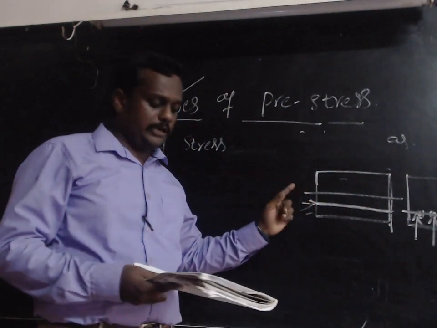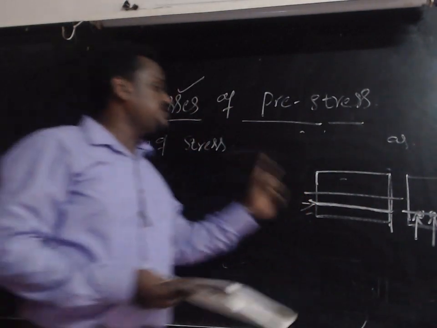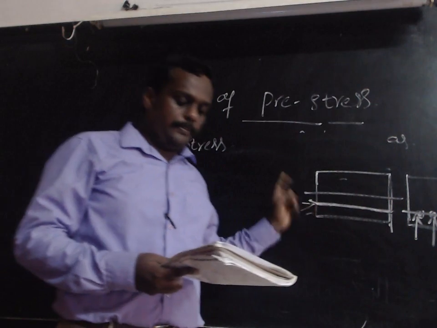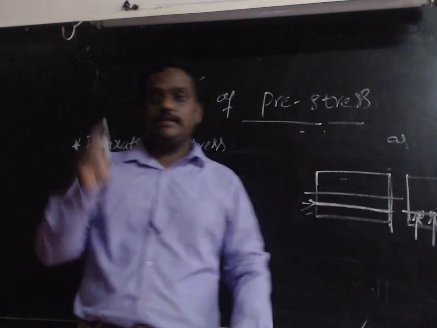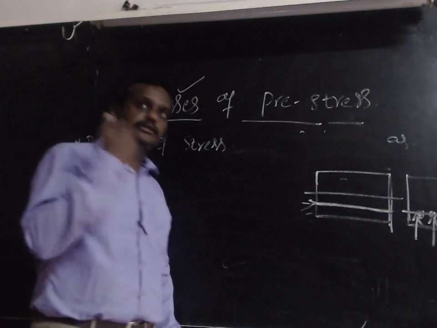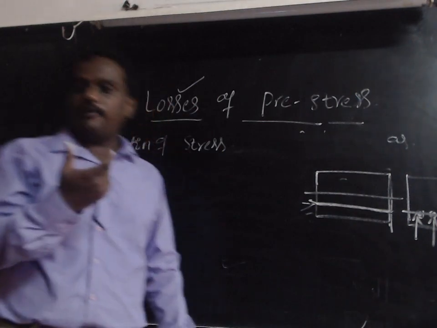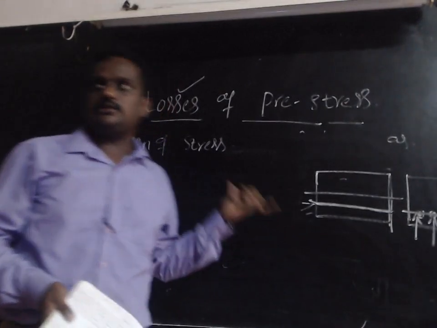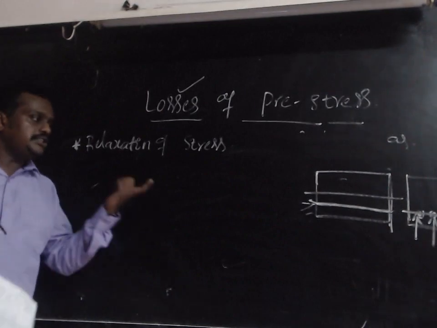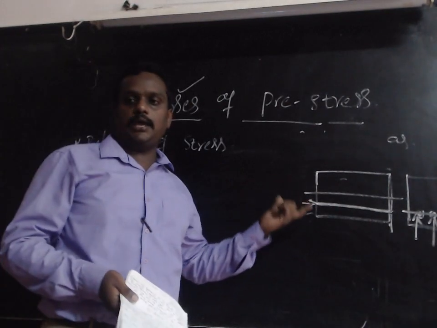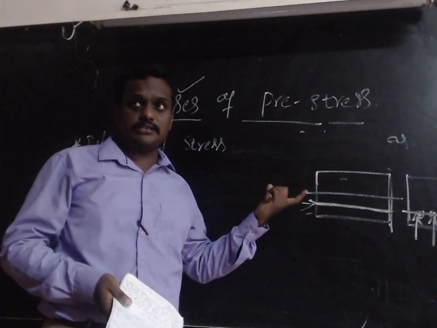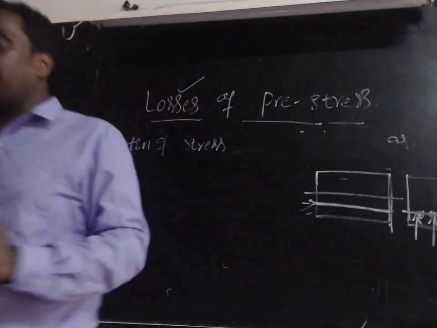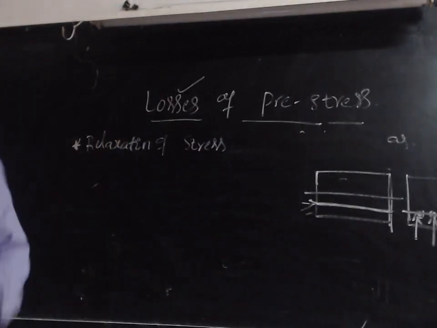So what is going to happen here? In the relaxation of stress in steel, the stress in the steel changes. Under a constant strain, the strain is the same, but still there will be a difference in the stress. That is the meaning of relaxation of steel. The relaxation of stress in steel is defined as the change in the stress in the steel under a constant strain. The strain will not change, it will be constant, but still there are changes in the stress, and that indicates the relaxation of stress in steel.